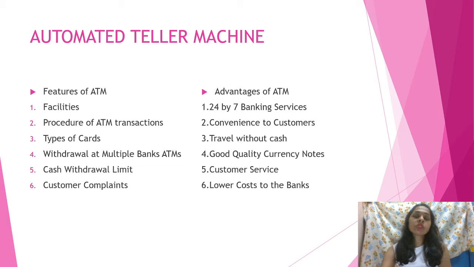We are starting another small concept, the automated teller machine, which comes under the second part of Module 3, the banking and insurance sector. Post-liberalization, post 1991, a lot of changes came, and people realized that they want to withdraw money anytime, because it is their own money. So banks installed an automated teller machine, that is, the ATM.